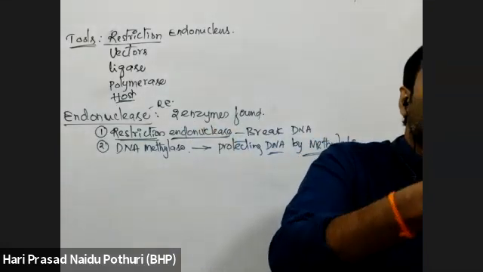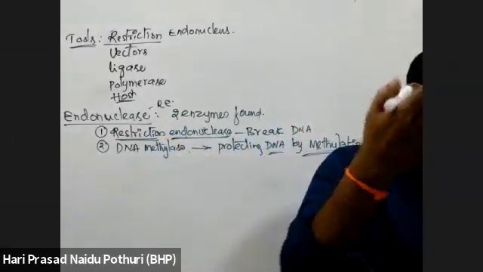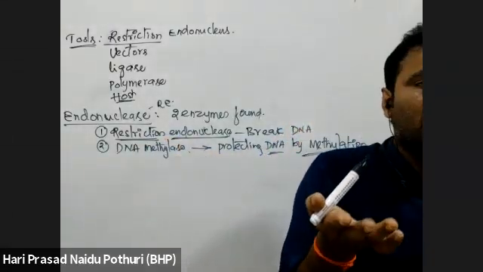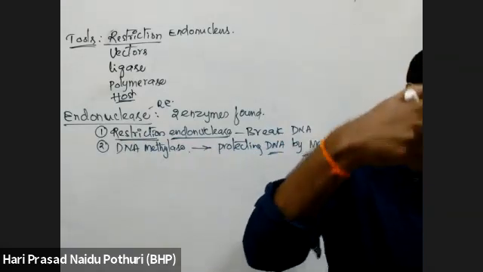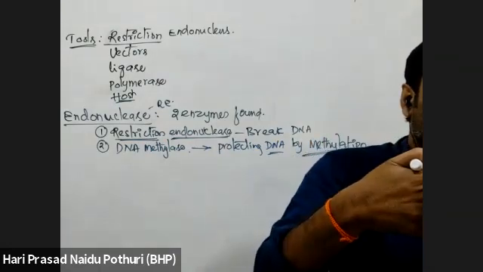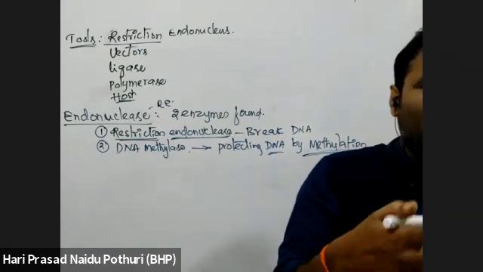Suppose a viral DNA enters the bacteria, then this restriction enzyme can break that viral DNA, so the viral population cannot increase in the bacterial cell. So the restriction enzyme has the responsibility to break the DNA. Wherever restriction sequences are there, they will be breaking.